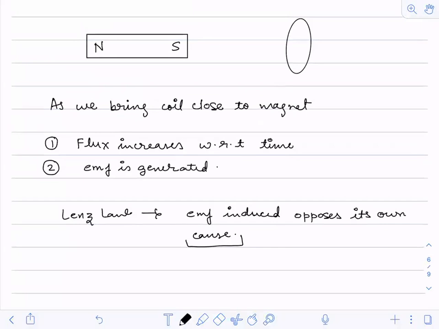If EMF is opposing its own cause, what is the cause? The cause is they are coming closer. So if I'm opposing, that means the distance must now increase. They should repel each other.